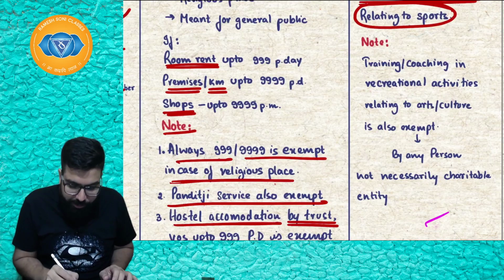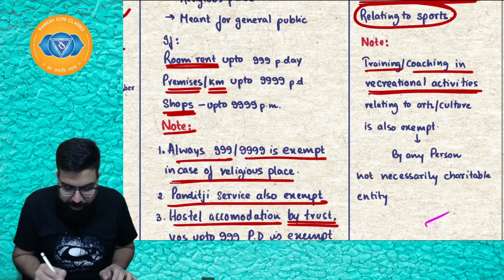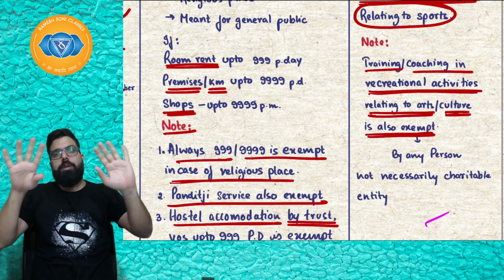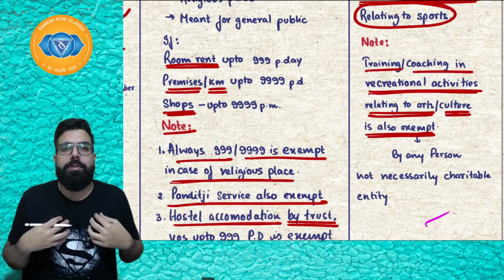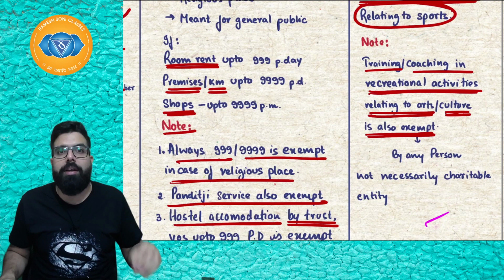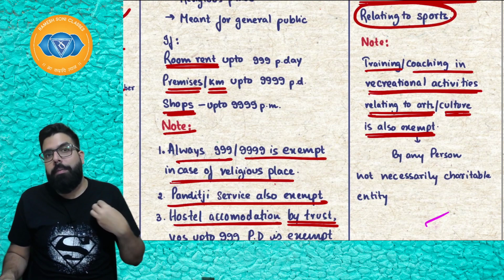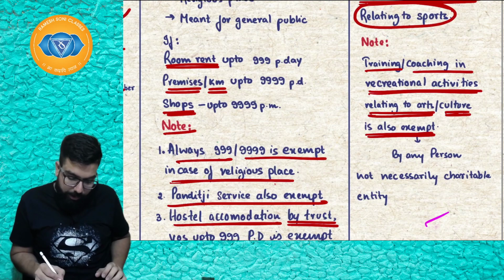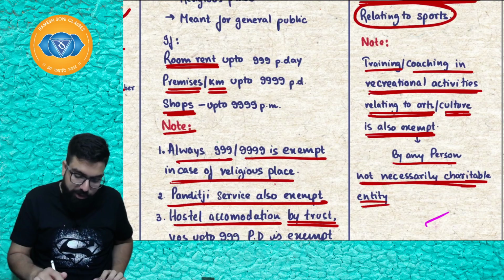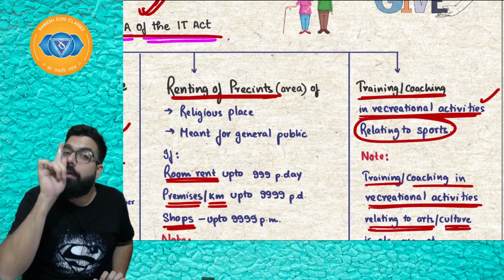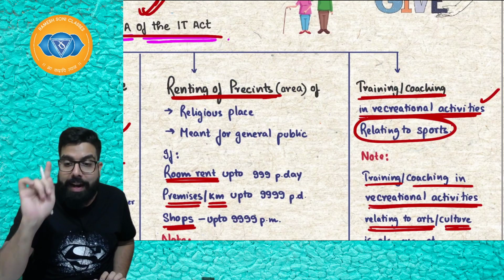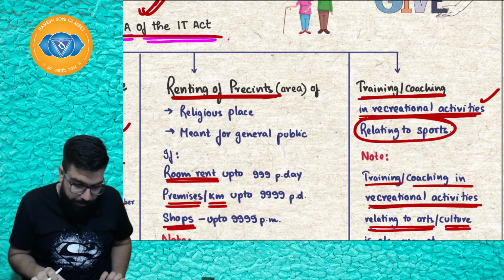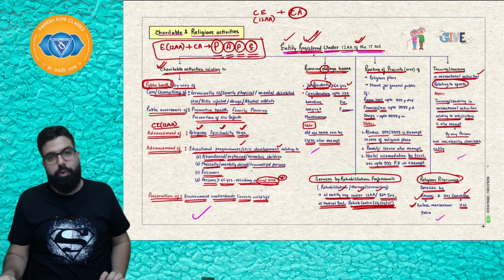One more thing is there, if training or coaching is given in recreational activity relating to art, culture, it is also exempt. Baba, art or culture activity, if I am a person giving training or recreational activity in art or culture, anyone giving training or coaching in art or culture is exempt. Any person, not necessarily a charitable institution, but training or coaching in sports will be exempt only if given by an entity registered under 12AA.